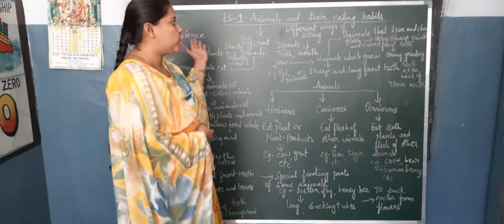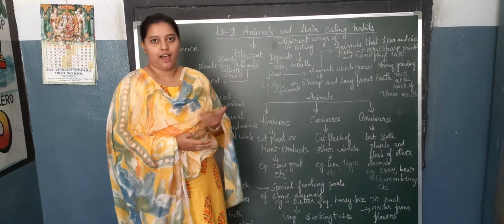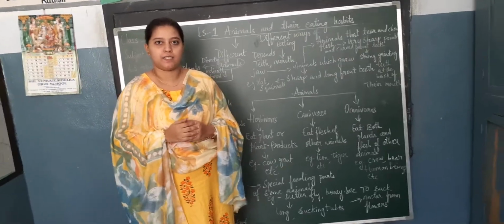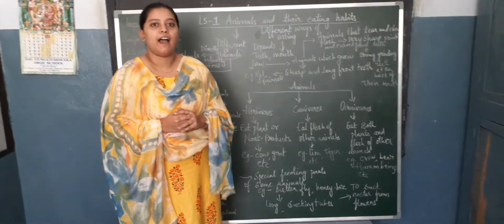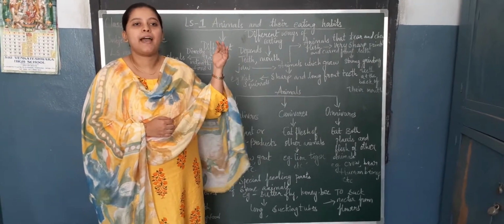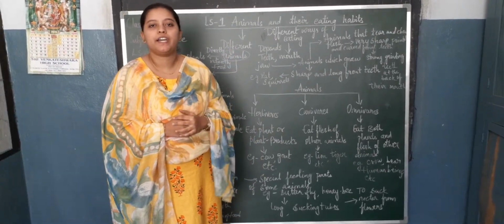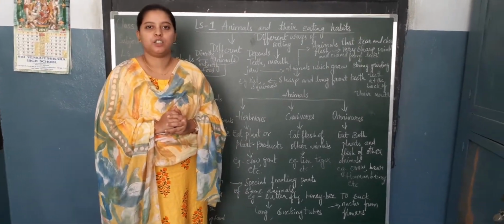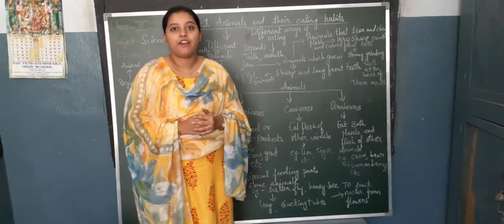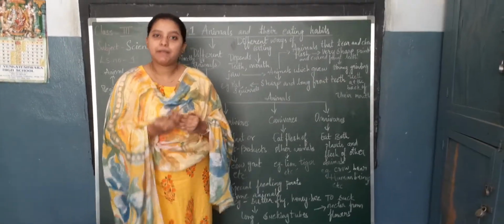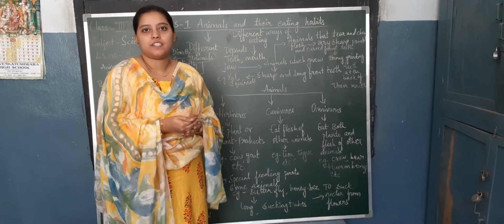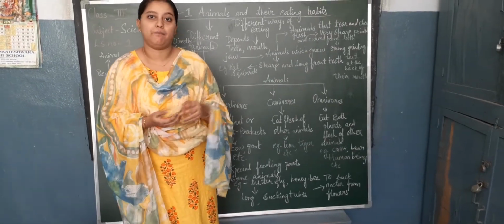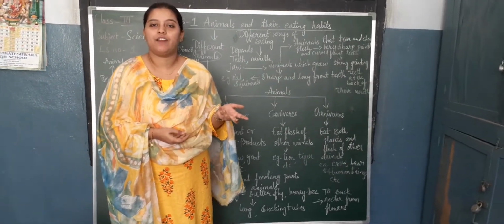See children, you all see different animals around us. Some animals are big, some animals are small, some animals can fly, some animals can live in water as well as on land. Which animals are big, children? Like elephant, giraffe, etc. And which animals are small? Like cat, hen, etc. And which animals can fly?